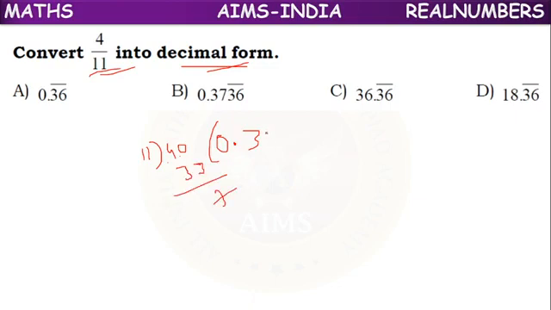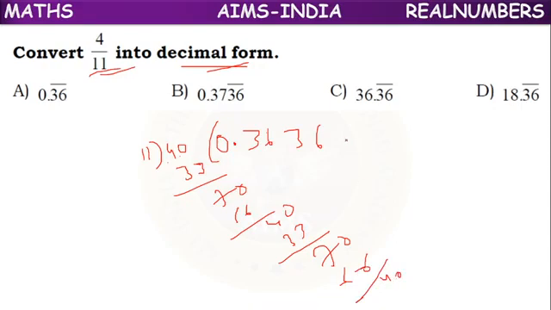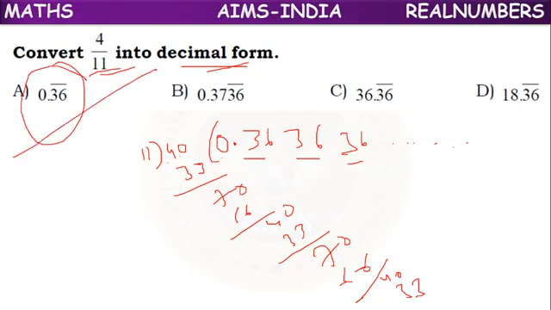We can take 0 because we already have a decimal point. 11 6 times 66, again 4 we are getting, 40. 11 3 times 33, again 7, 70. 11 6 times 66, 4, 40. 11 3 times 33. So what do you observe? 0.36, 36, 36 and so on. This 36 will repeat. So we can write it as 0.36 bar.